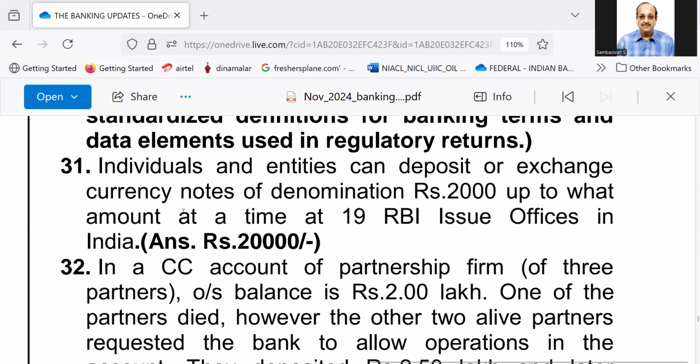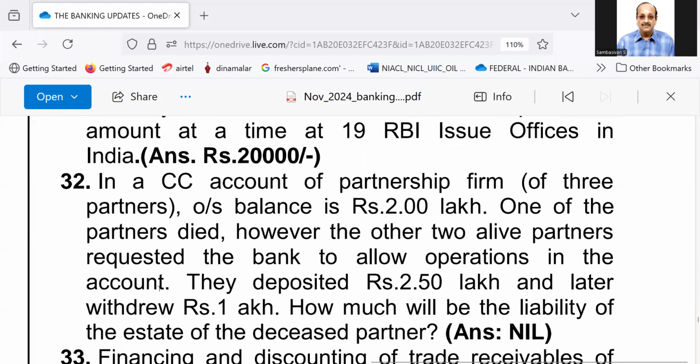Number 31, individuals and entities can deposit or exchange currency notes of denomination rupees 2000 up to what amount at a time at 19 RBI offices in India? It is 20,000. Number 32, in a CC account of partnership firm, bracket of three partners, outstanding balance is rupees 2 lakh. One of the partners died.